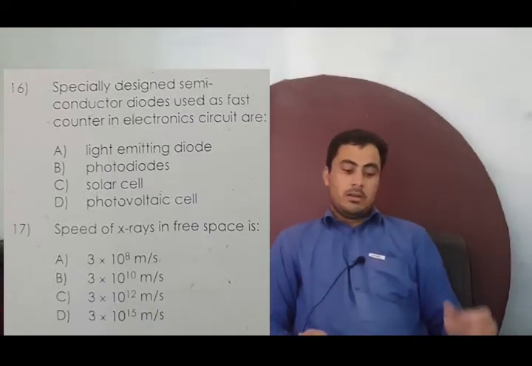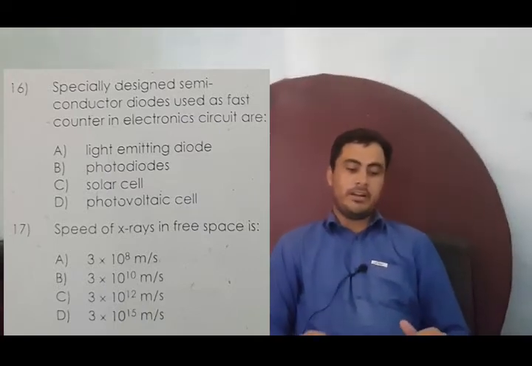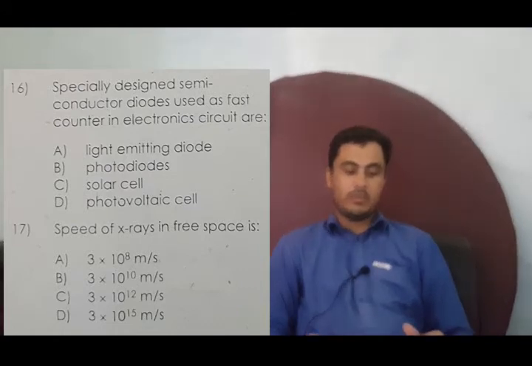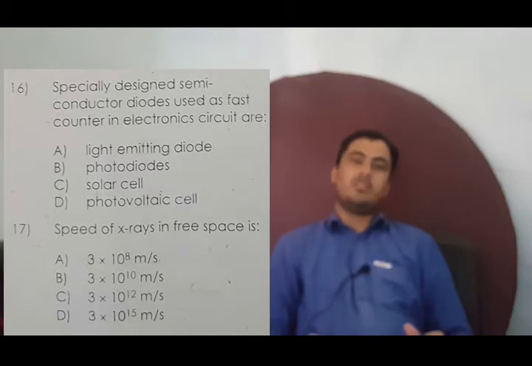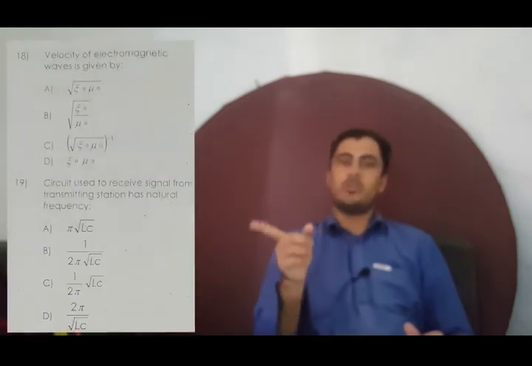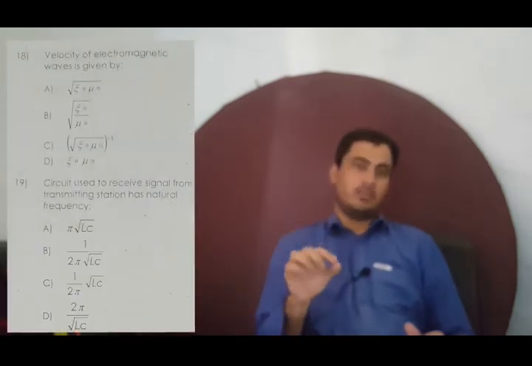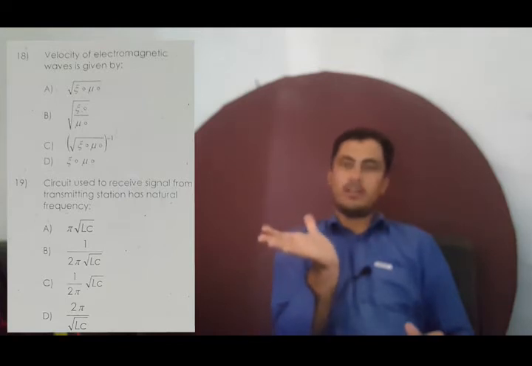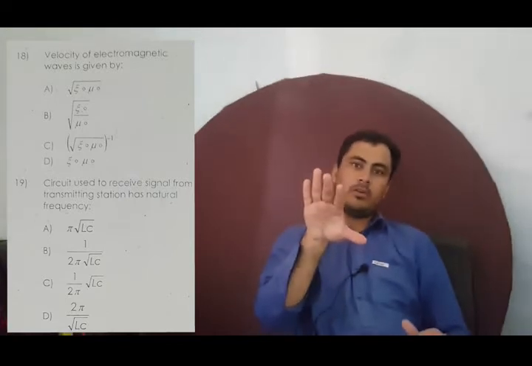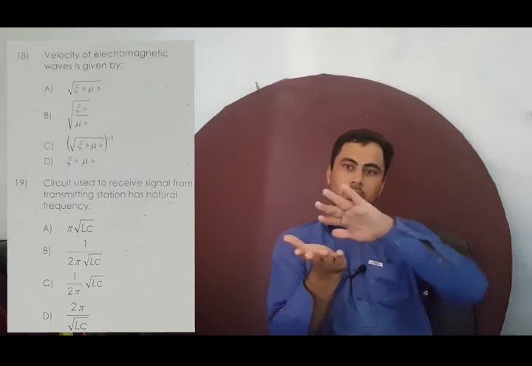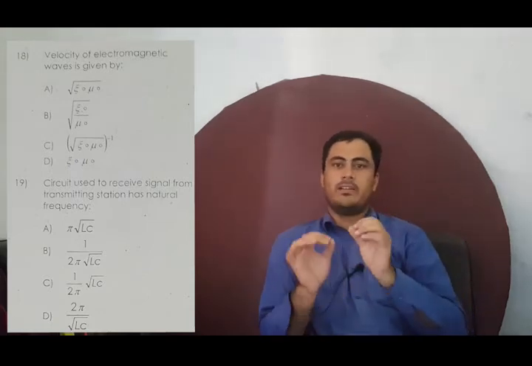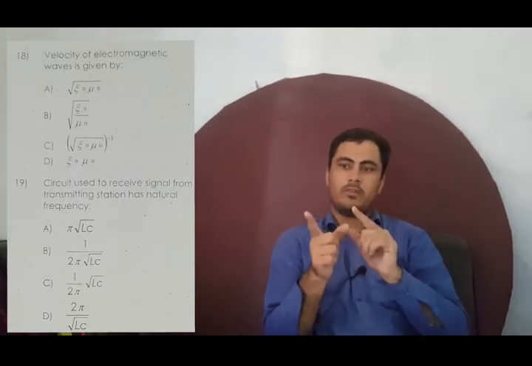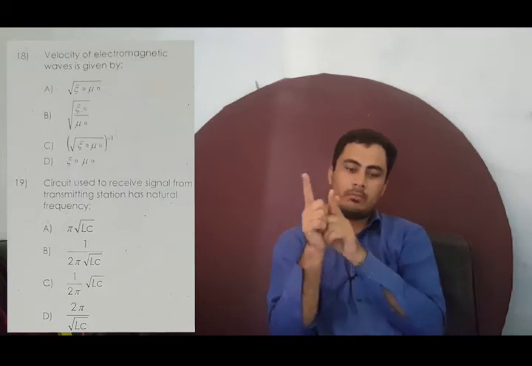Now comes the 18th number. The velocity of electromagnetic waves is given by what? This is basically Maxwell's prediction. Maxwell theoretically predicted the speed of light c is equal to 1 divided by the square root of epsilon naught mu naught, and when we bring that term from the denominator to the numerator, it becomes the square root of epsilon naught mu naught whole power minus 1.